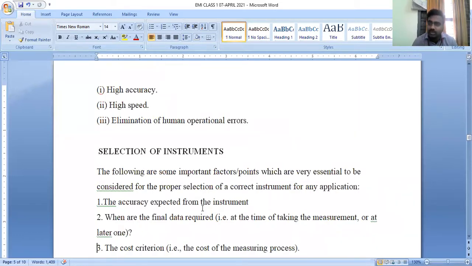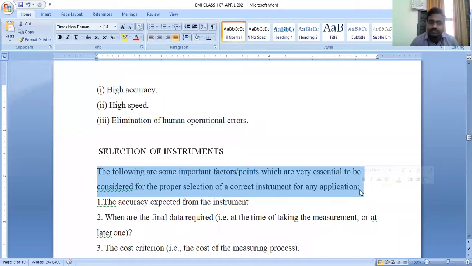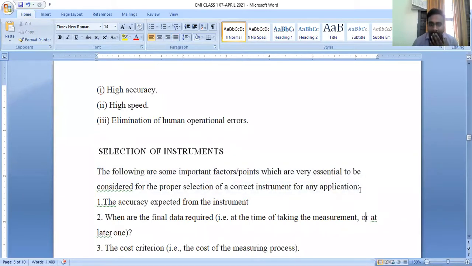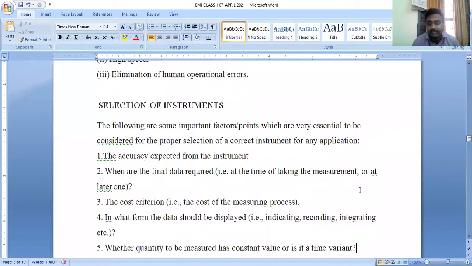That means, how can we select a correct and proper instrument for a particular application? The most important thing we have to see when selecting instruments is accuracy. The second important thing is the final data, what is the range of the instrument.